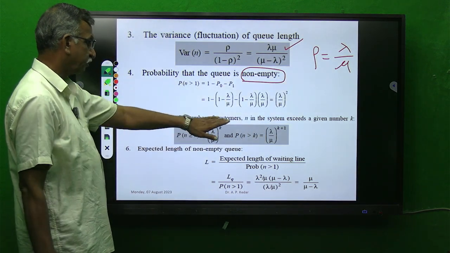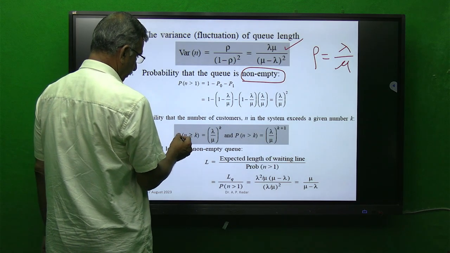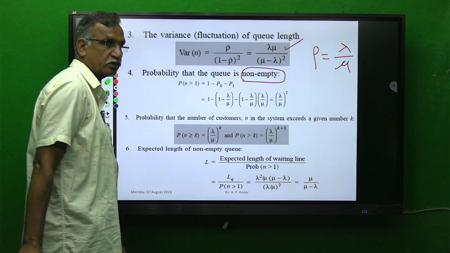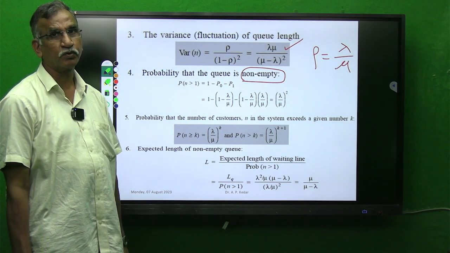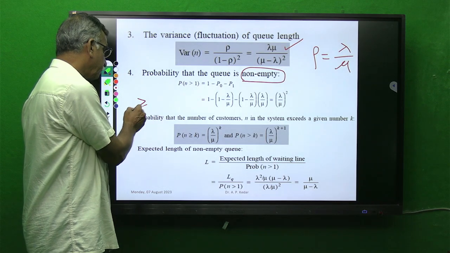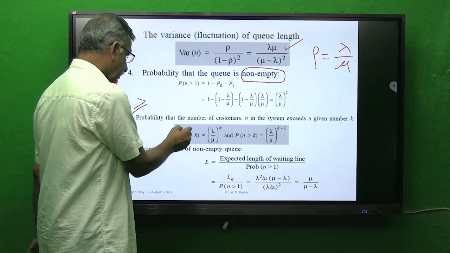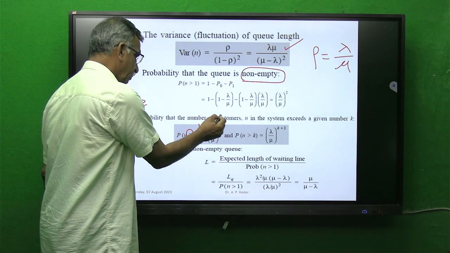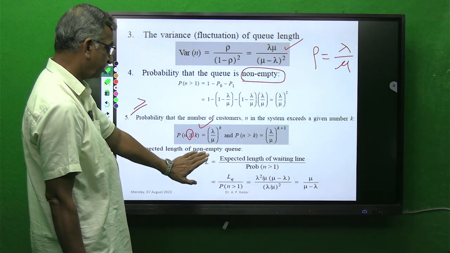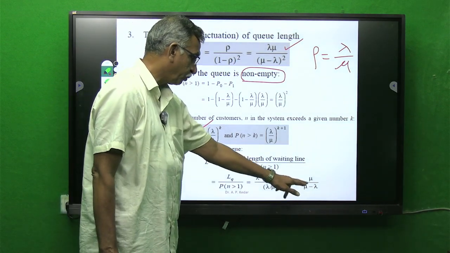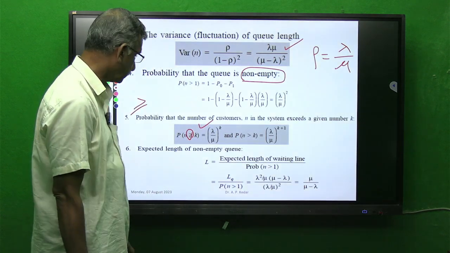Then the probability that the number of customers n in the system exceeds a given number k. Suppose we are asked to find the probability that the number of customers in the system is greater than or equal to 5. Exceeds a given number k, so greater than or equal to, the formula used will be this relationship. And the expected length of a non-empty queue is given by mu upon mu minus lambda, where mu is the service rate and lambda is the arrival rate of the customers.